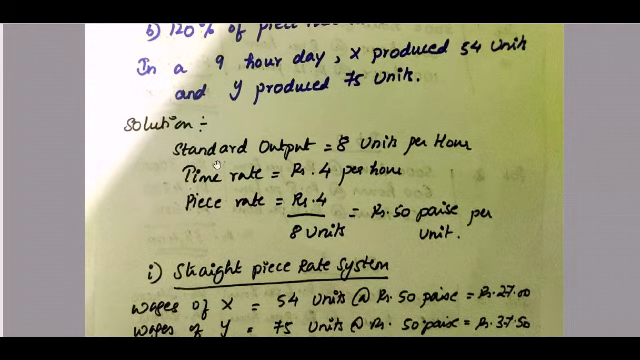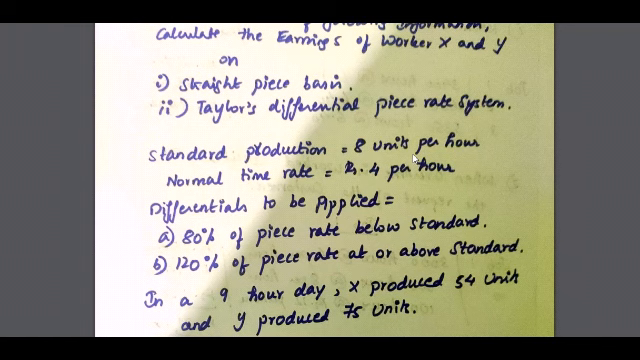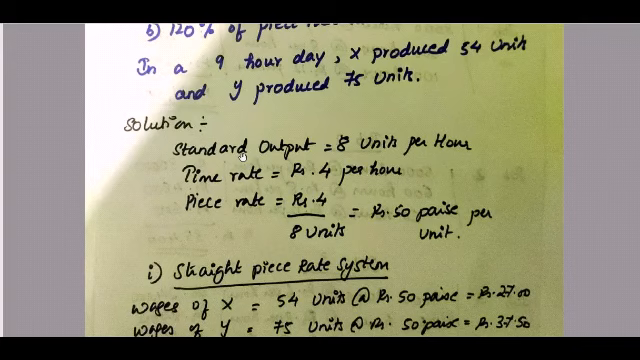So, a solution. The standard output, how much have they given? 8 units per hour, which is given in your question. Standard production is 8 units per hour. What is your time rate? They are telling rupees 4 per hour, which is also given in your question.